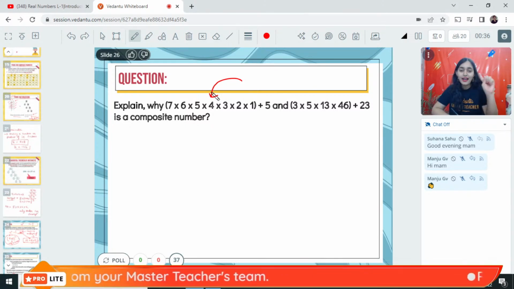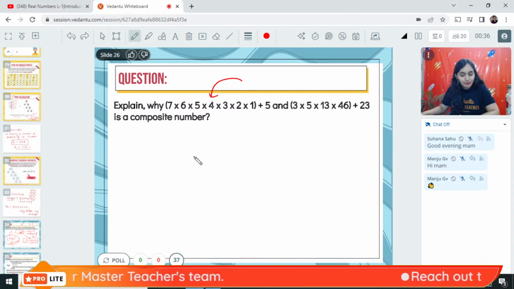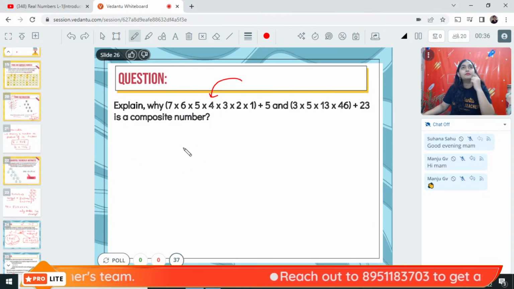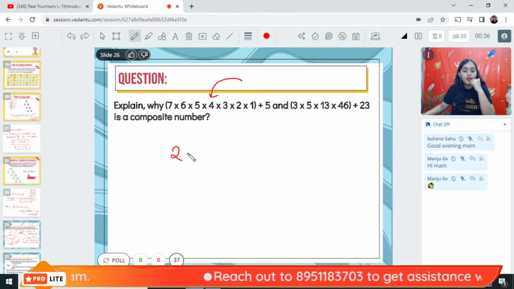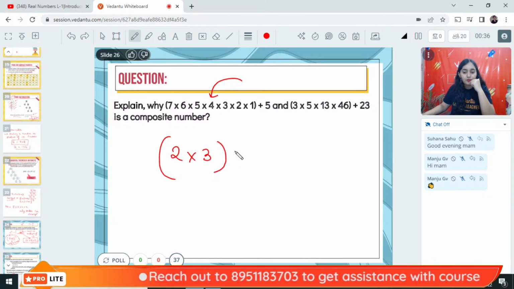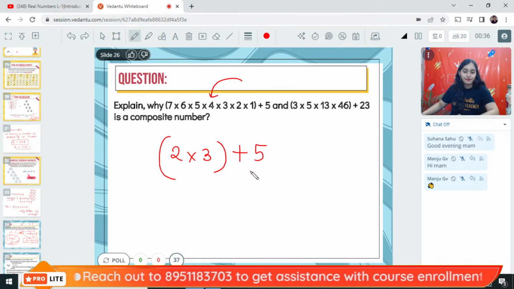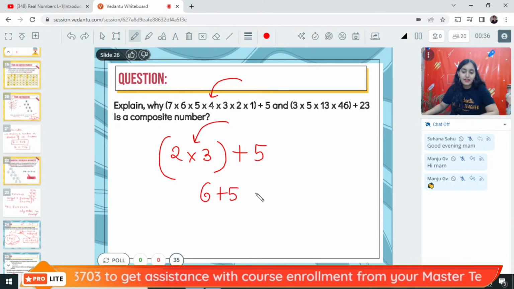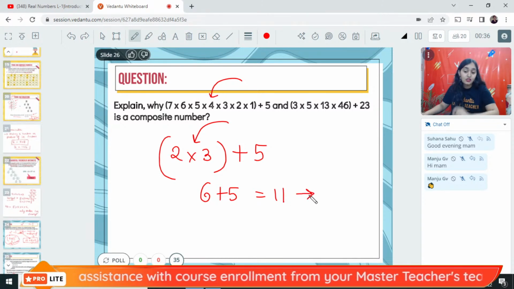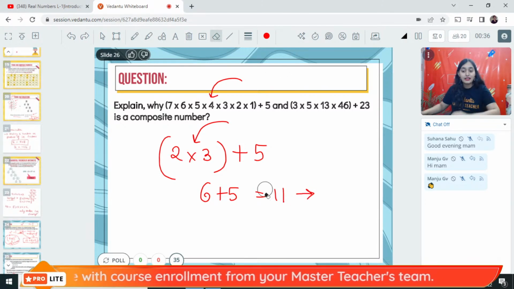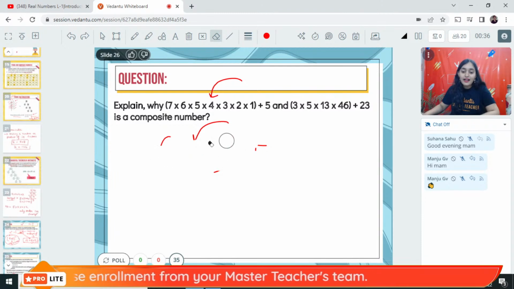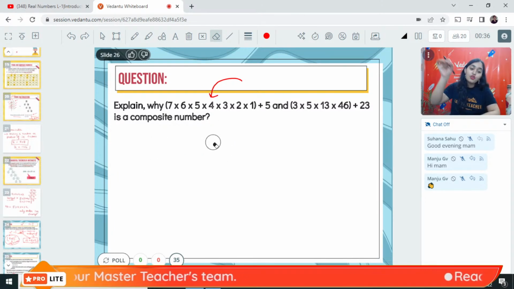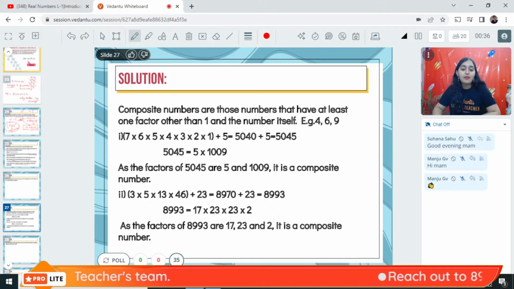No, it's not like that. For example, let's take the example of 2 into 3 plus 5. Now you will see that 2 and 3 are the factors. But what is 6 plus 5? 6 plus 5 is 11. 11 is not a composite number. It is a prime number. So you can't directly say that it is a composite number. Here you will need to prove. Let's see how we can prove it.